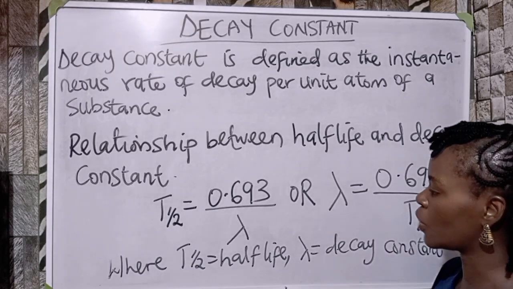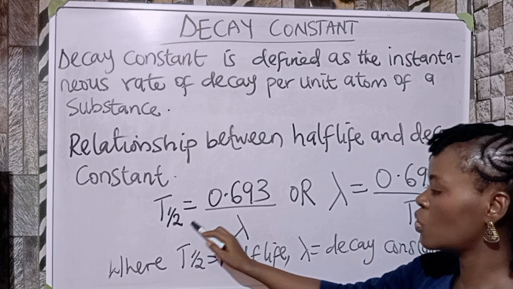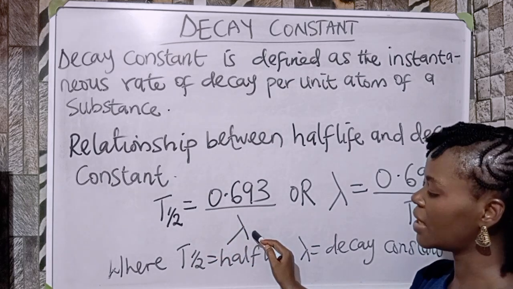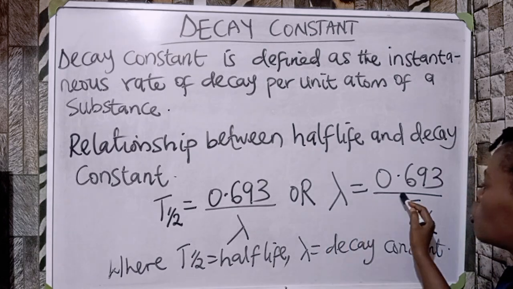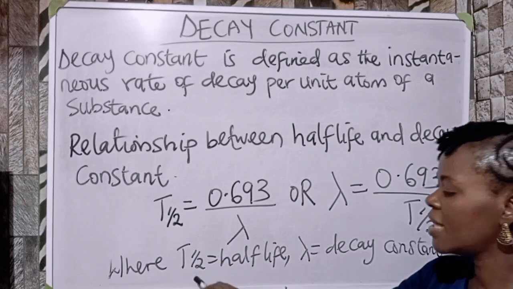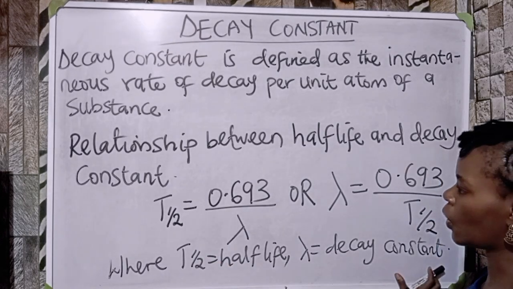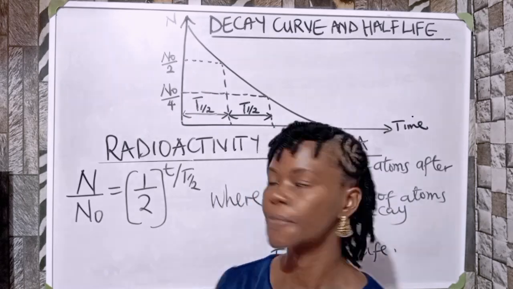And there is a relationship between half-life and decay constant. That relationship is what? T half, which is half-life, is equal to 0.693 over lambda, and lambda is the decay constant, or lambda is equal to 0.693 over half-life, where T half is equal to half-life and lambda is equal to decay constant. Let's look at decay curve and half-life.